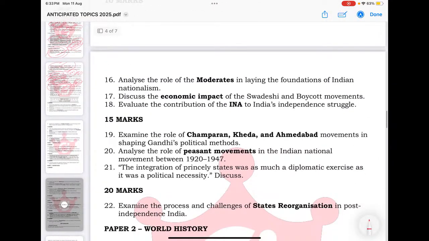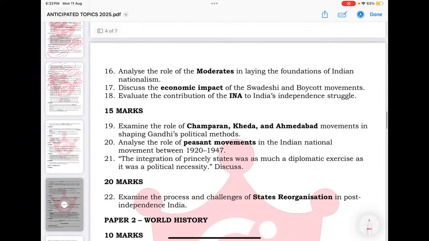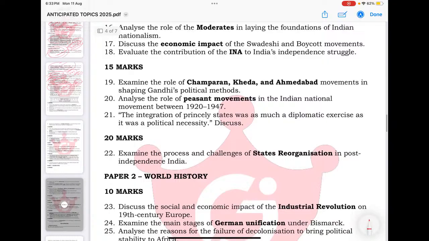This I can share with you as some model questions. I am telling you, don't give so much importance to these questions. Just keep them in mind. Some model questions are like this: role of moderates in laying the foundation of Indian nationalism, economic impact of Swadeshi boycott, evaluation of the contribution of INA to Indian independence. They are straightforward questions, and not necessarily the same questions could be asked. These topics can be tested from a multi-dimensional angle.